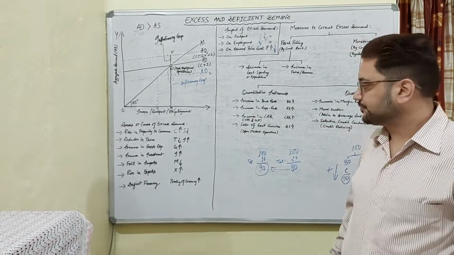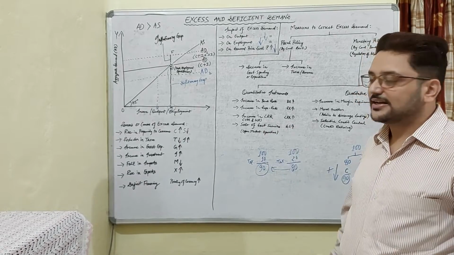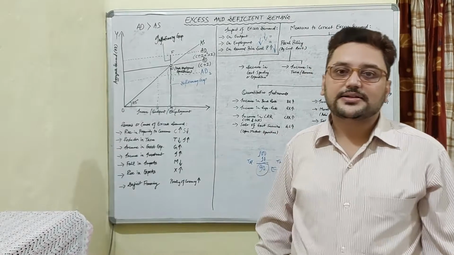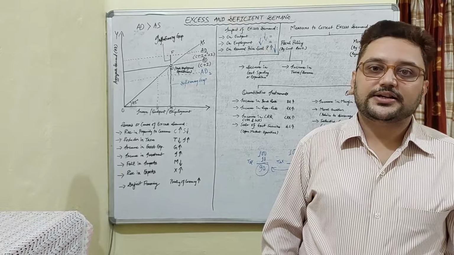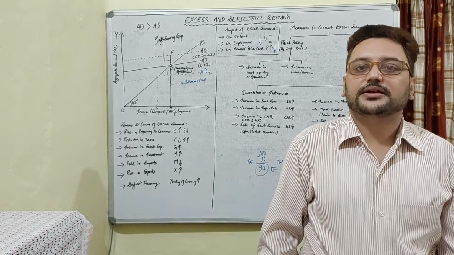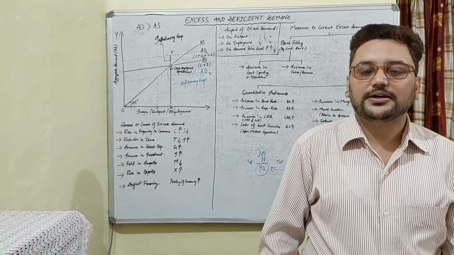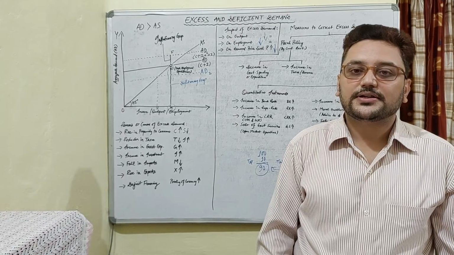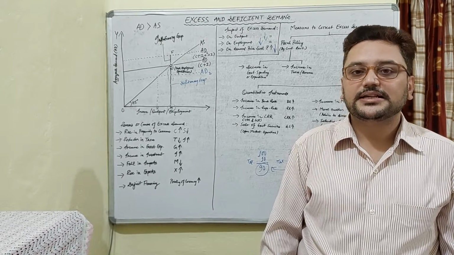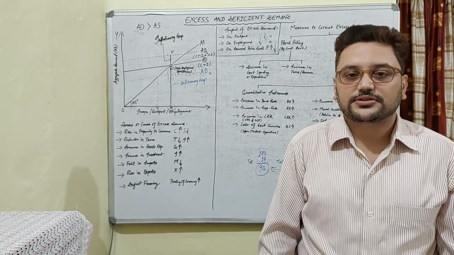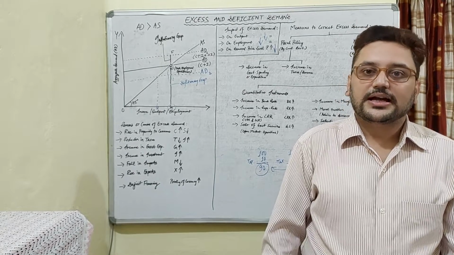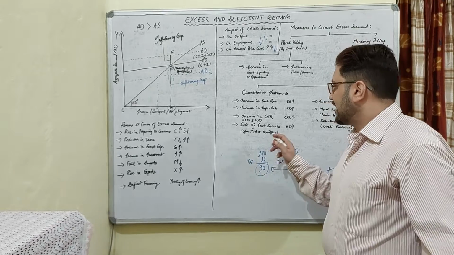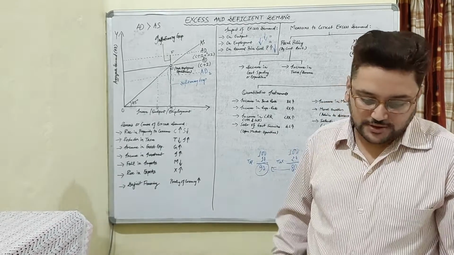Then there is an increase in the LRR. LRR is the liquidity reserve ratios that are set by the Reserve Bank of India for the commercial banks. Now there are two types of LRR. First is SLR and other is CRR. SLR is statutory liquidity ratio and CRR is the cash reserve ratio.